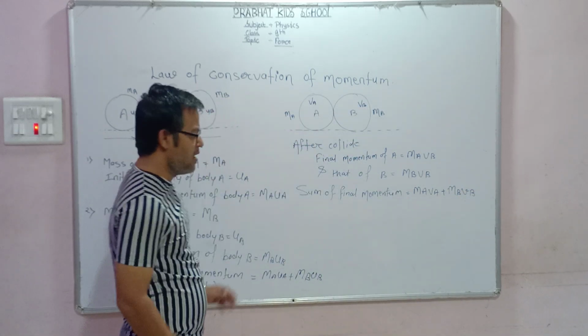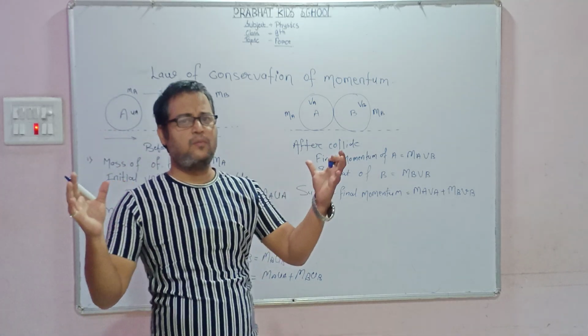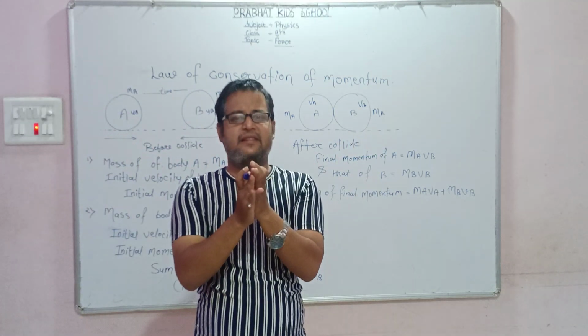So dear student, according to Newton's third law, when two bodies collide with each other,